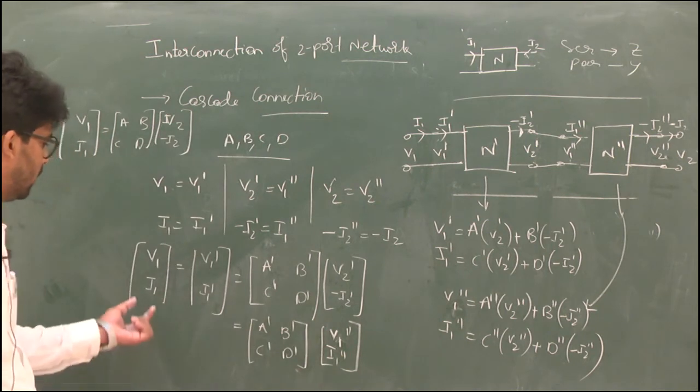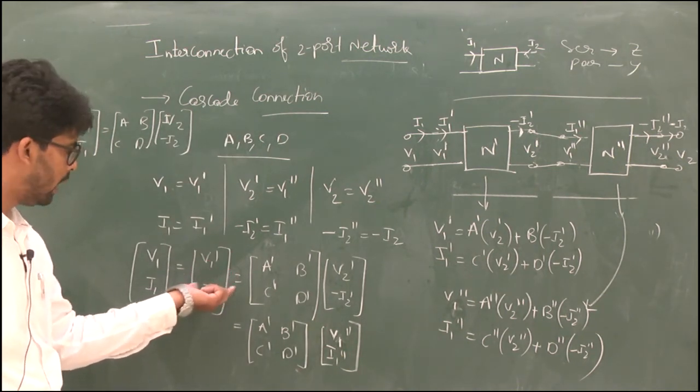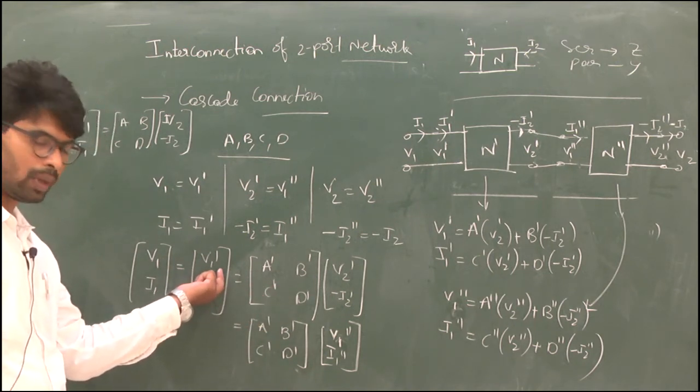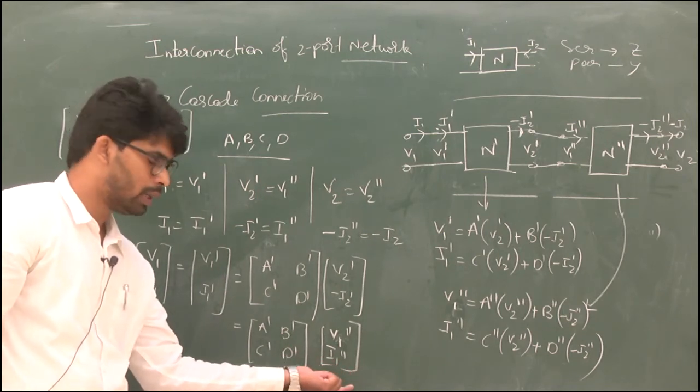Right? And simply V1 equal to, in the form of V1 dash, we obtained that. This is the individual parameters of the first network, and again we are getting the individual parameters of the second ABCD network.